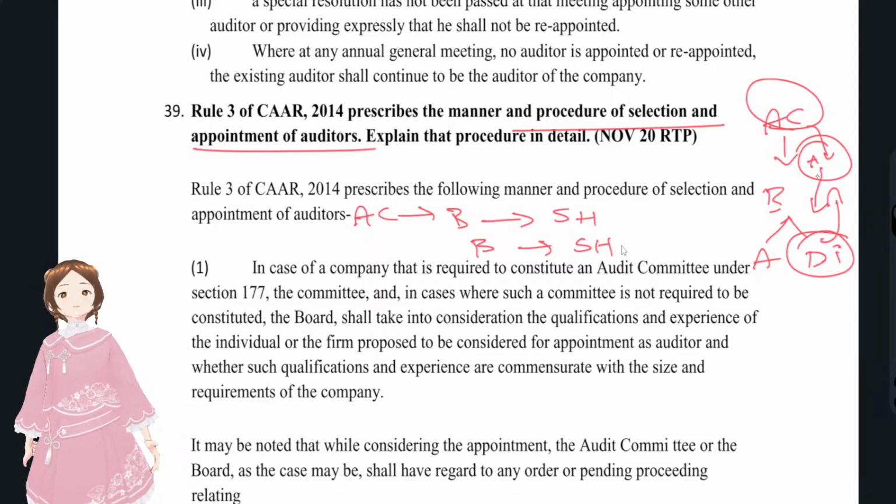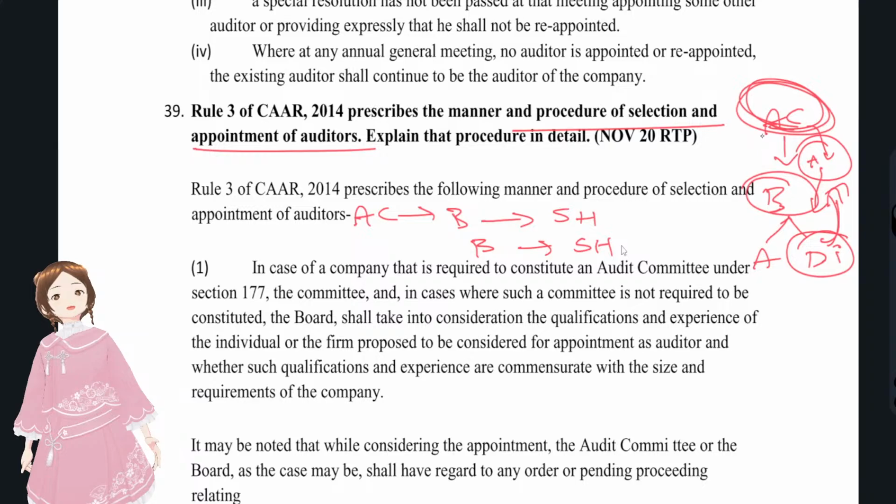You see, only when the audit committee considers the reasons but gives an option for the board of directors to appoint an auditor, only then, even though the audit committee was present, can the board of directors directly appoint the auditor. Okay, so these were the things. This is what they have written.